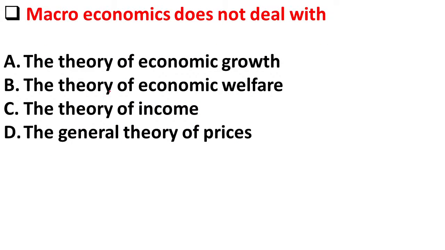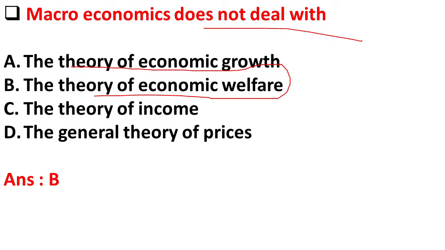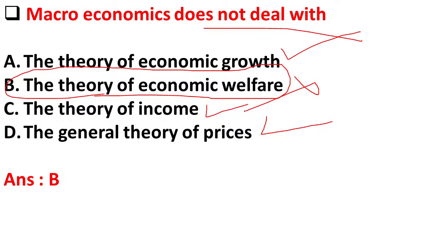The next question is, macroeconomics does not deal with: option A, the theory of economic growth. Option B, the theory of economic welfare. Option C, the theory of income. Option D, the general theory of prices. So macroeconomics does not deal with the theory of welfare. Macroeconomics deals with economic growth, the theory of income, and the general theory of prices, but it does not deal with economic welfare.